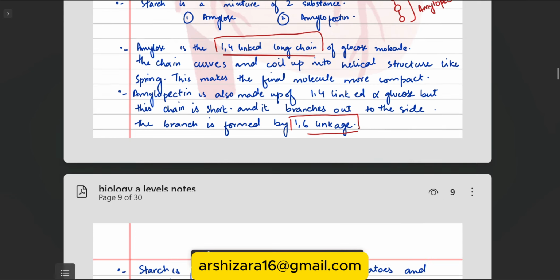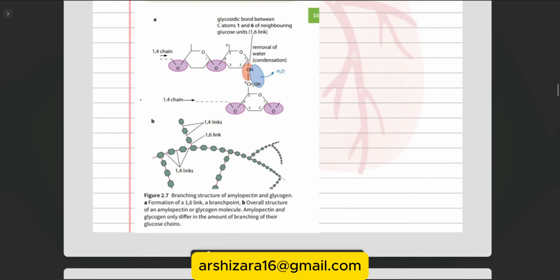You can see here this is the 1,4 linkage, the 1 and the 4, and they make a long chain. When they branch, the 1 carbon makes a bond with the 6th carbon, so it's called the 1,6 linkage. The other chain continues, again with the 4 carbon, into a long chain, but this chain is branched out. This branched out chain is called the amylopectin.